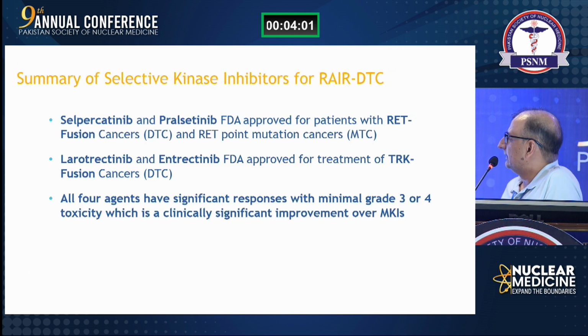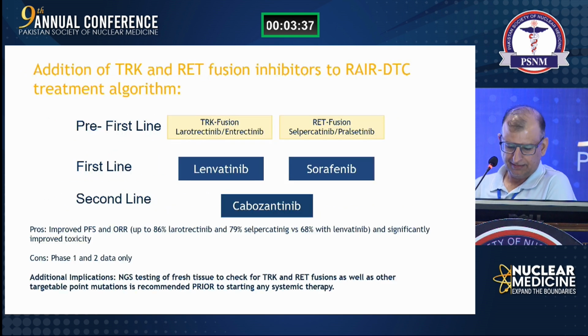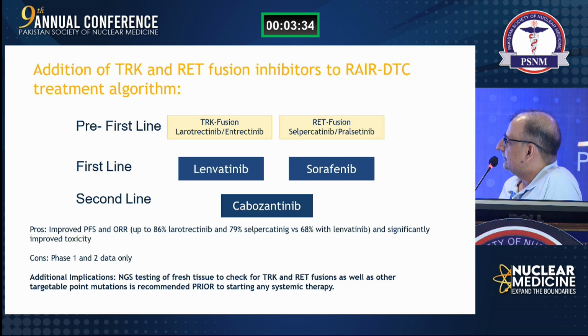So, this is the summary of the selective kinase inhibitors. Selpercatinib and pralsetinib are FDA approved for patients with RET fusion differentiated thyroid cancer, and larotrectinib and entrectinib are FDA approved for the treatment of NTRK gene fusions. All four agents have significant responses with minimal grade 3 and 4 toxicity, which is a clinically significant improvement over the multi-kinase inhibitors. So in the diagram we can see that if these fusions are present, then we should start with them if the patient can afford it and these drugs are available. And after that, looking at their responses and their low side effects, we can use them as first line.